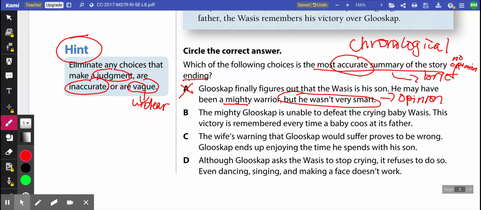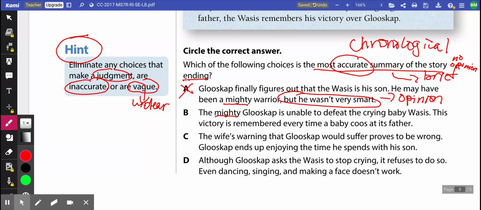B, the mighty Gloosclap is unable to defeat the crying baby Wessis. This victory is remembered every time a baby coos at its father. Well, it has that word mighty in there again, but we already said that that's okay because the text says he is the mightiest. And that is true. He is unable to defeat the baby. And then it's also given us a little bit of that theme.